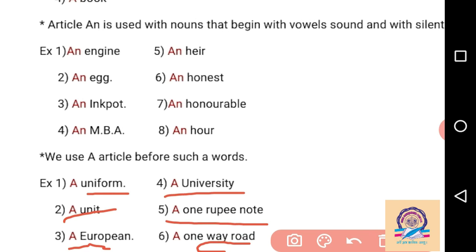So we can say that here we have seen the articles "a" and "an". Articles are demonstrative adjectives, and we have to use the article "a" or "an". We can call them indefinite articles because "a" or "an" do not refer to any particular noun or particular thing. So "a" or "an" are indefinite articles, and we use the article "a" before a consonant sound and "an" before a vowel sound. And "a" and "an" are used only with a singular countable noun. It means a singular noun, meaning only one noun. Thank you.